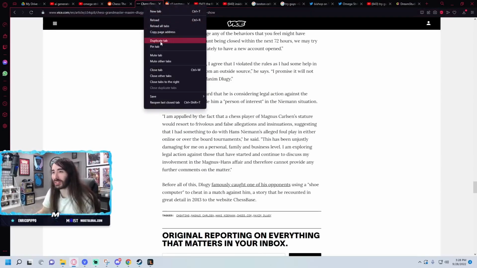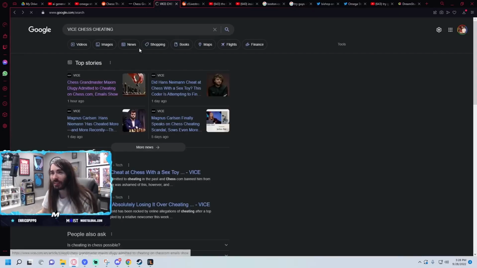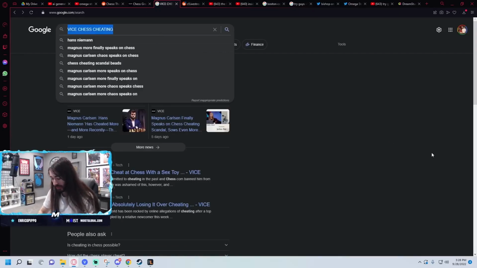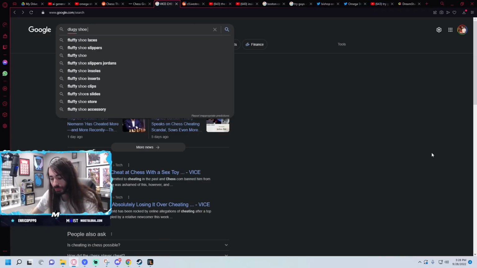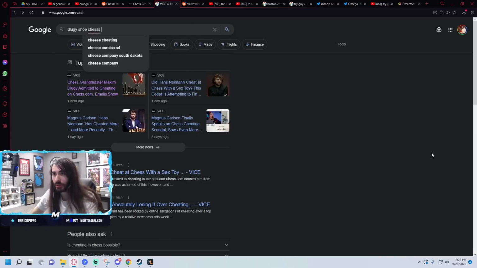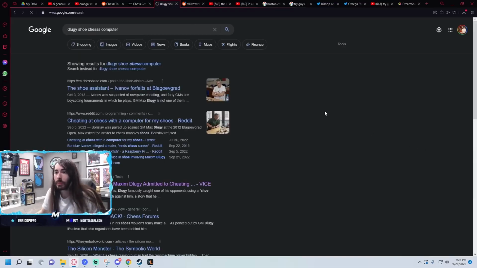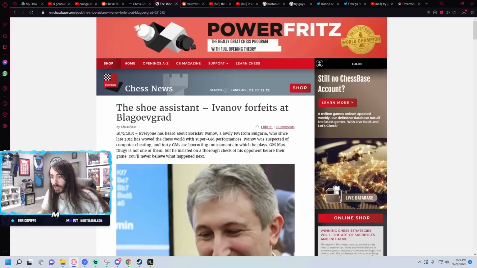Chess cheating scandals are so wild. Never forget the lipstick cheating allegations. Or lip balm cheating allegations. But it looks like this one was real. Shoe chess computer. The shoe assistant. Ivanov forfeits. This is Stockfish, which is what I already talked about recently, but I didn't know about this.